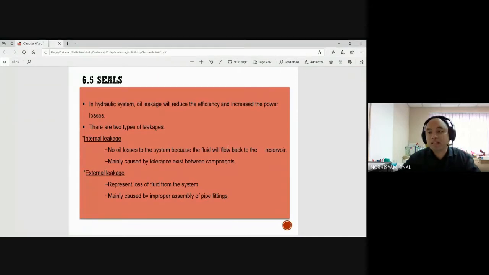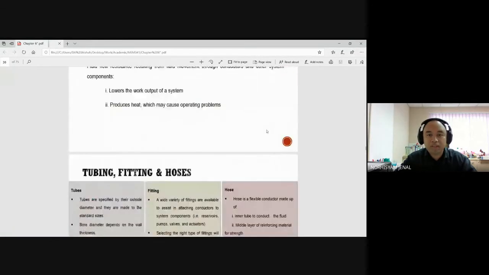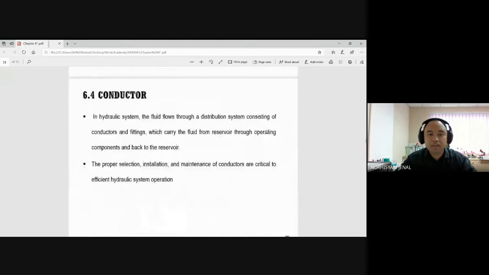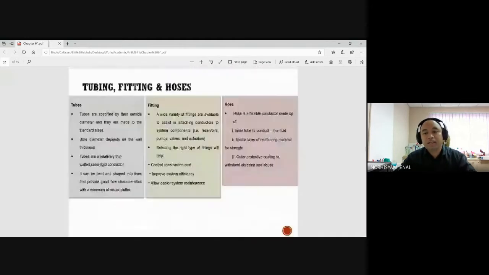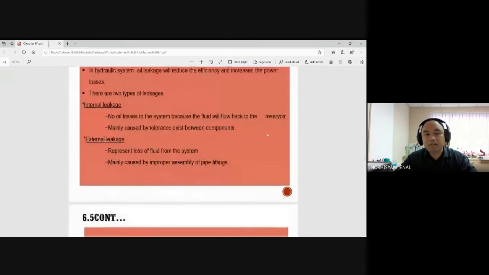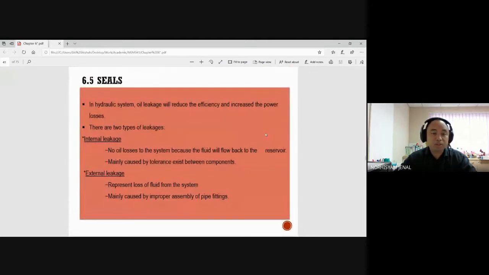Last time we learned about conductors, we learned about heat exchangers, we learned about filters and also tubes and fittings. Okay, conductors. Alright, next we will learn about a new thing called seals. Okay, so whenever you have fittings or connections, in order for us to minimize the oil leakage, usually we will use seals.